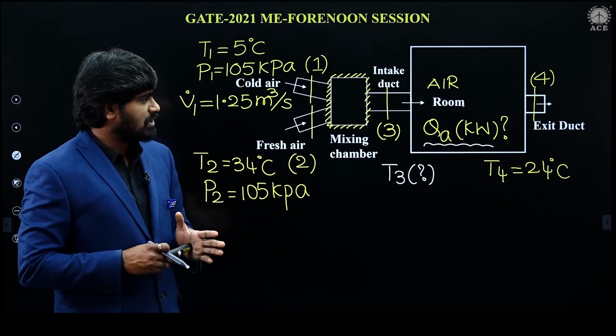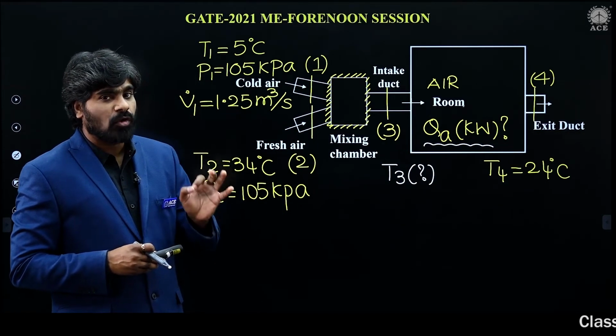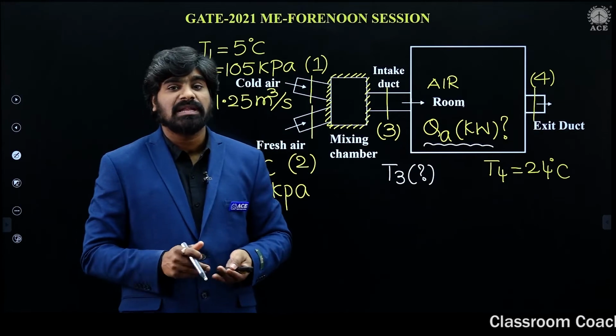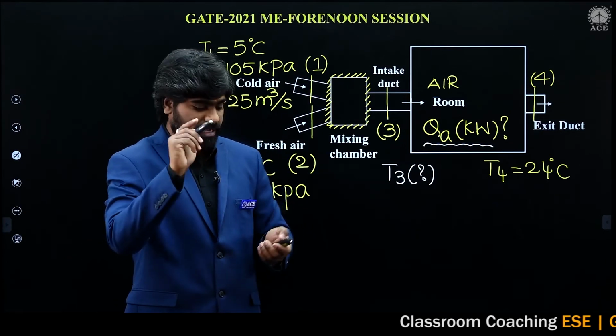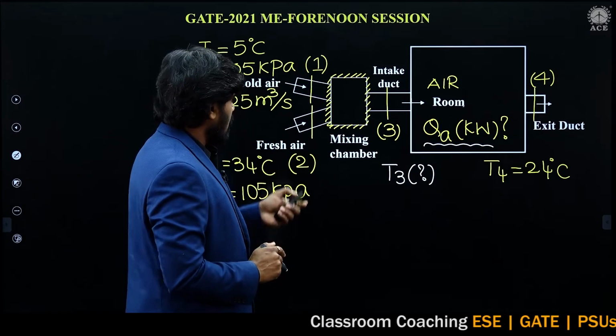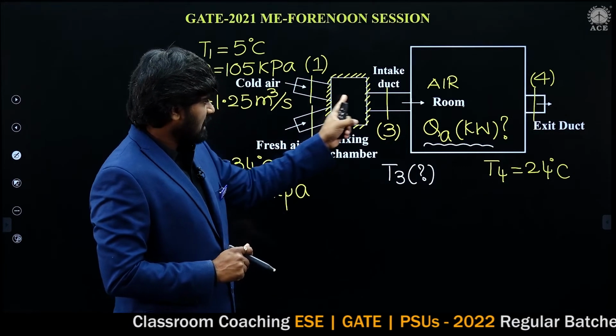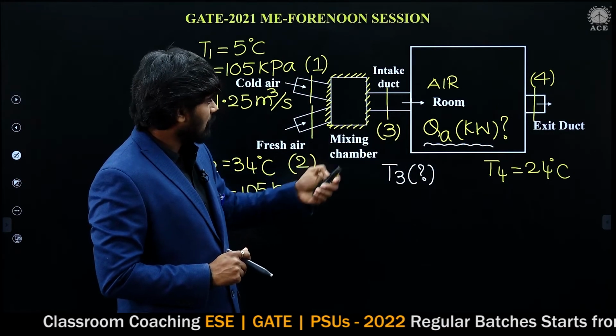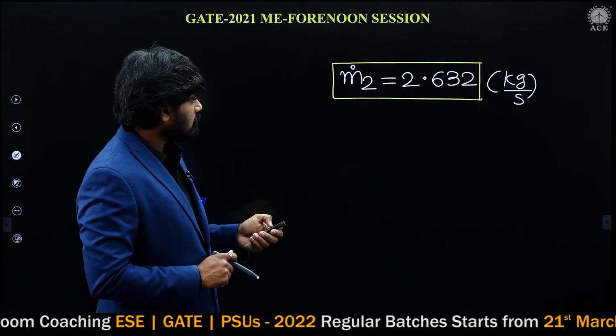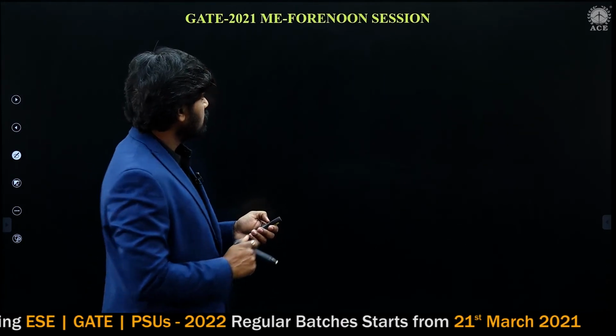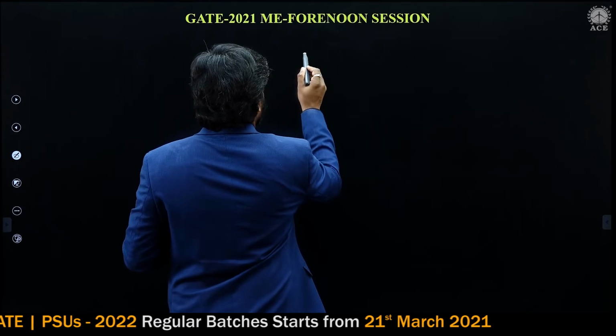So how to calculate the temperature at section 3? It is a steady flow process. We can apply the steady flow energy equation. Section 1 and section 2 are the total inlet, and section 3 is the exit. So now I am going to apply the steady flow energy equation.